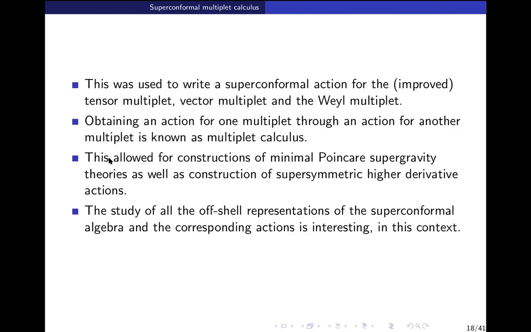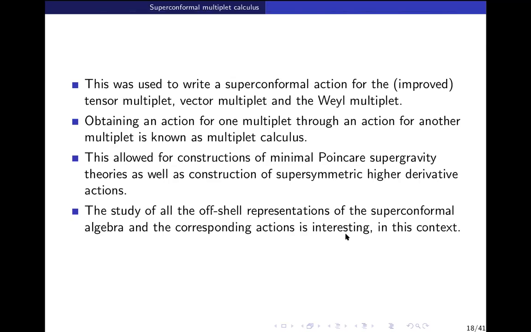Okay, so this is in fact one of the major goals of, let's say, Freedman and Van Proeyen's textbook. So if you are interested, you can find out about the historic things there. And therefore, because these give you new Poincare supergravity invariants, the study of off-shell representations of superconformal algebra and corresponding actions is interesting.